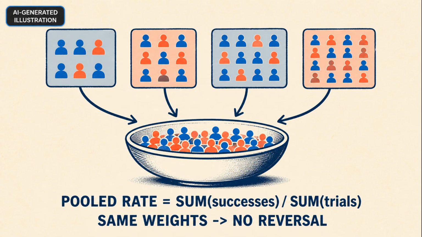For any pooled rate, multiply each subgroup rate by its number of observations, add those contributions, and divide by the total observations. If A is at least as high as B in every subgroup, and both methods have the same subgroup weights, the pooled ordering cannot flip. A reversal needs the mixtures to differ. That is the mathematical core of the paradox.